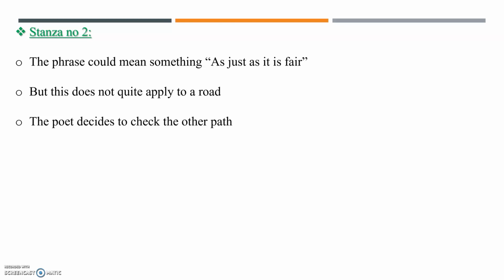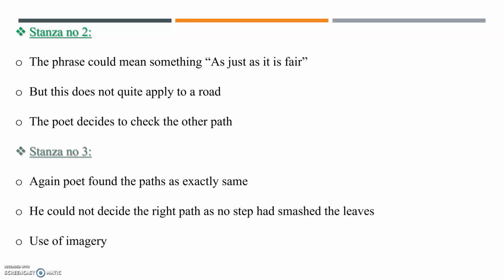After traveling through the road, he found that both the roads are equally traveled. First, he found the first road to be the more traveled one, but then he says that both the roads are equally traveled. The wear for that refers to the path being less worn. So let's move towards the 3rd stanza.